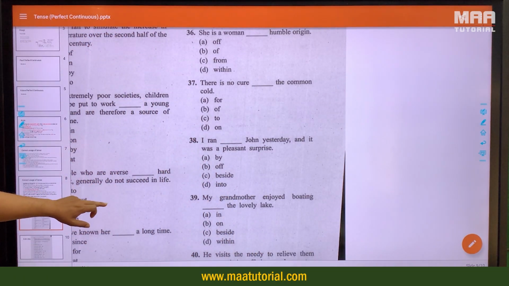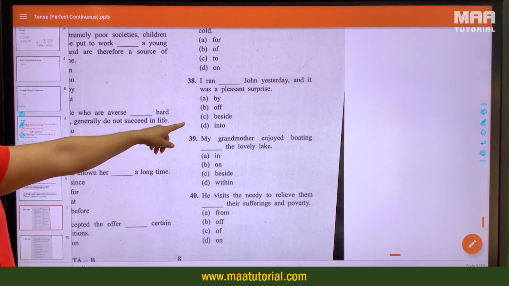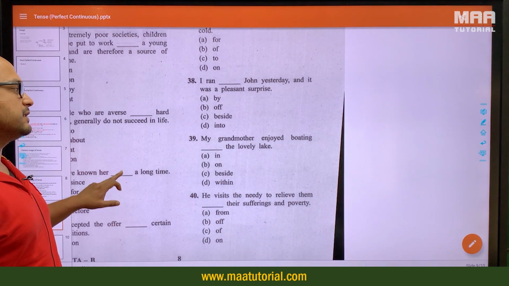I ran into Joseph John yesterday and it was a pleasant surprise. If you run into someone, that means you met them suddenly. To run into someone means अचानक से मिलना किसी से.